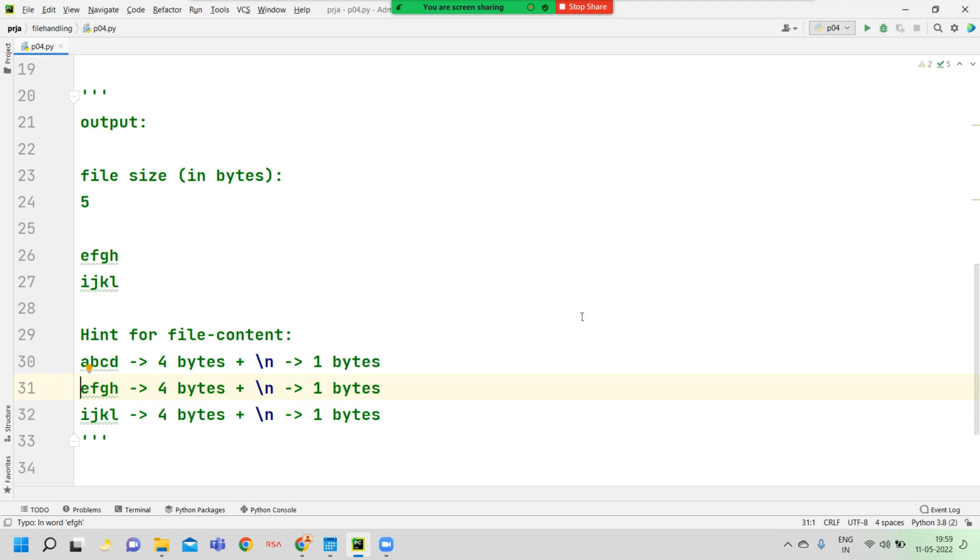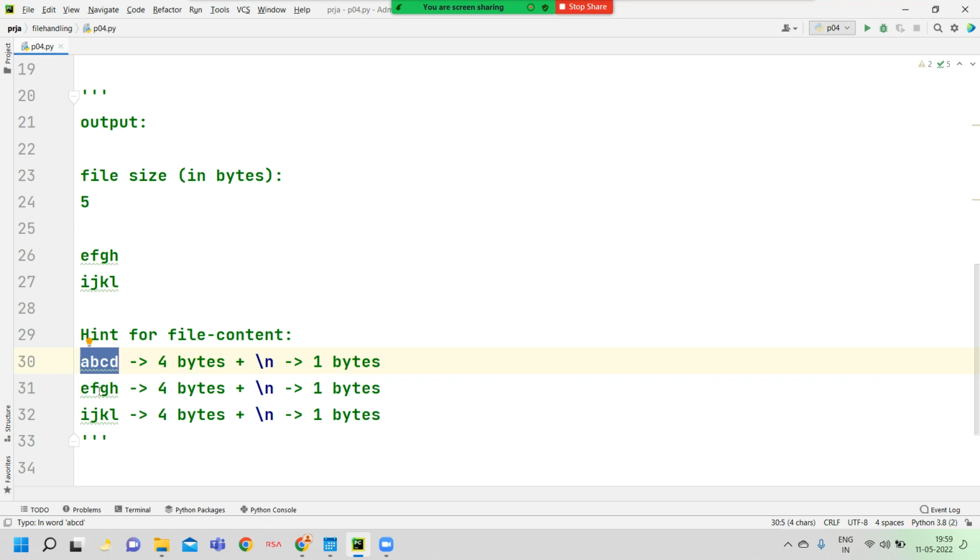You can't read file content before the file cursor pointer location. Now the cursor blinks here, so we can't read A, B, C, D and then the new line.